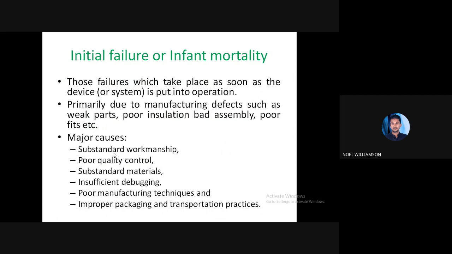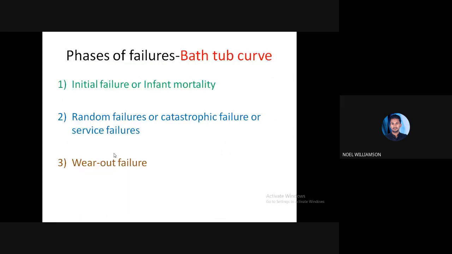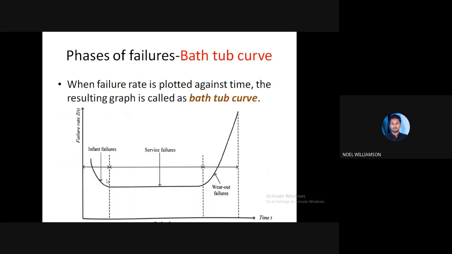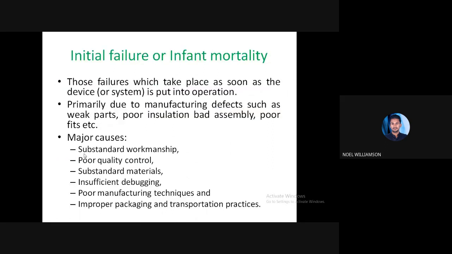Then, analyzing that, we change, maintain or repair it so that the failure rate decreases. That's why you see a decreasing trend. This continues up to a limit, and this phase is termed the initial phase, or infant mortality.